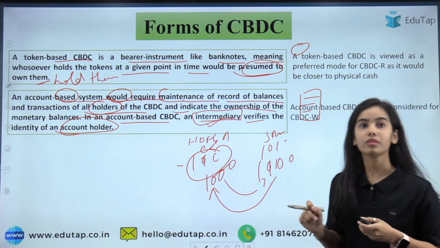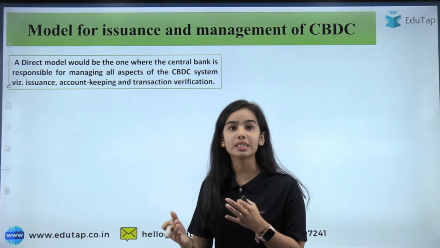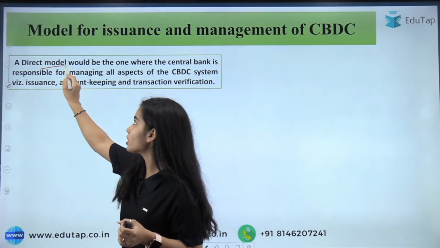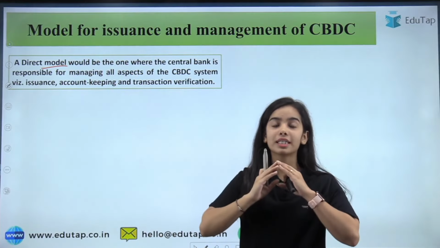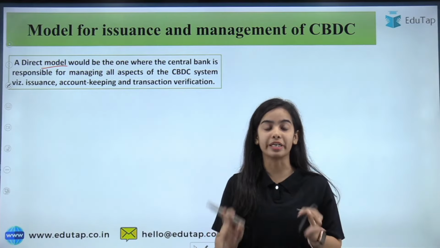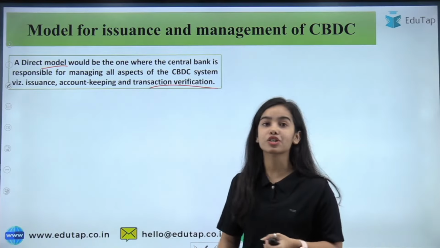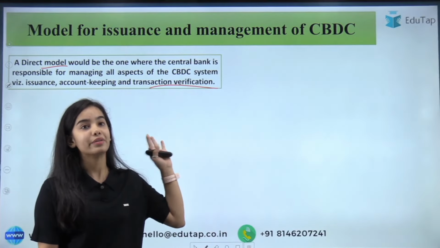Okay. So next is the direct model. Now coming to the mode of issuance and management of CBDC. It can be a direct model, in which the central bank has all the responsibility to issue, to distribute, to keep accounts, to verify the transactions, even do the KYC and everything. All the responsibility will be of the central bank.